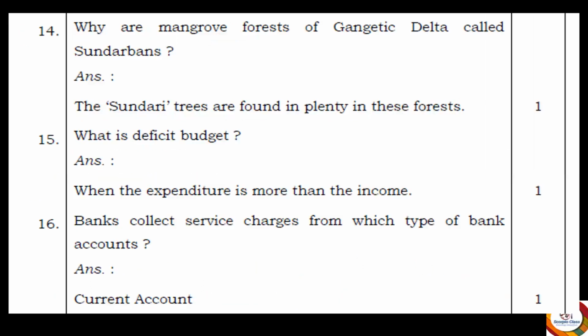Next question. Why are the mangrove forests of the Gangetic Delta called Sundarbans? Answer, the Sundari trees are found in plenty in these forests. Thus, it's called Sundarbans. Next, what is deficit budget? When the expenditure is more than the income. When you spend more than your income, then that's known as deficit budget. Next, banks collect service charges from which type of bank accounts? The answer is current account. Banks charge service charges if you have a current account.